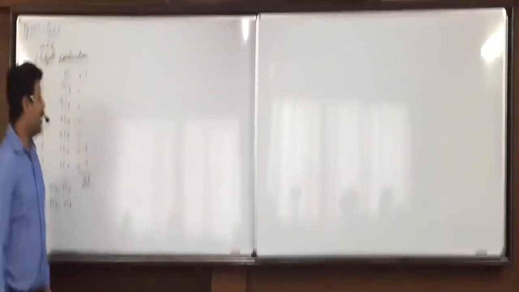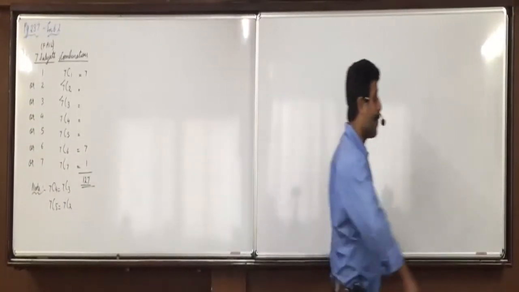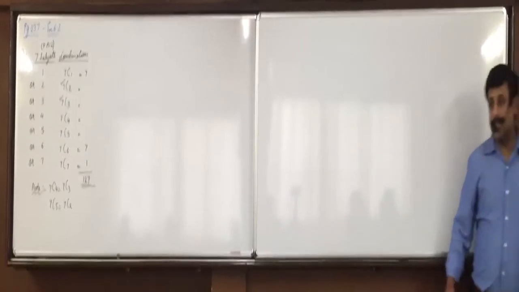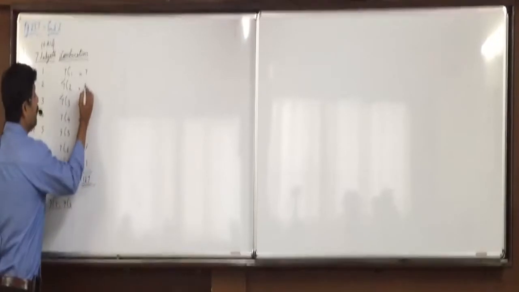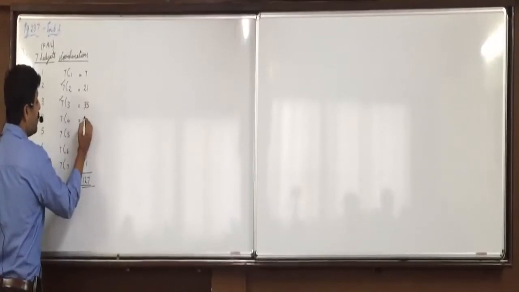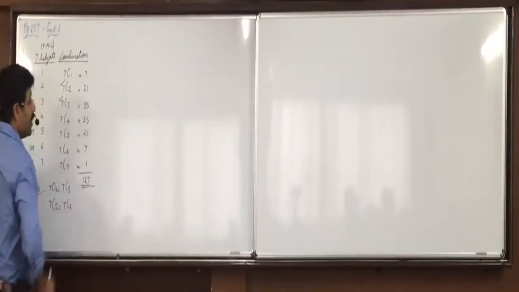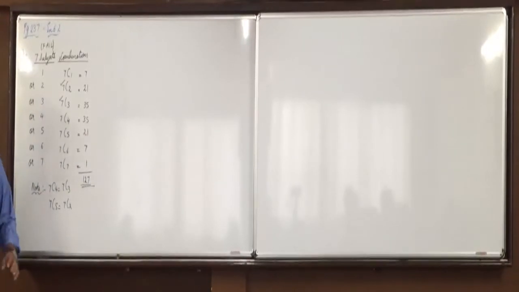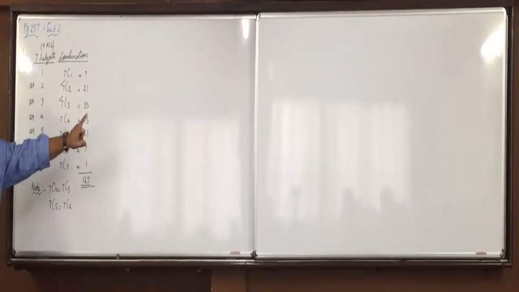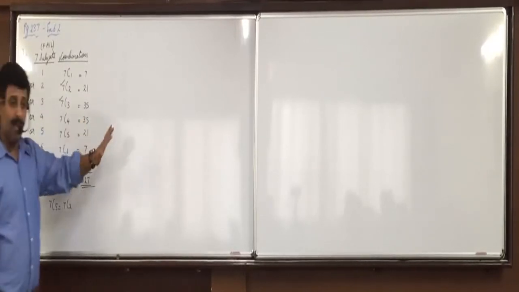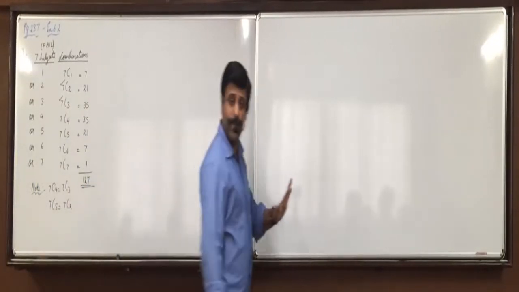Completed. Able to get 127? See here, your 7C2 is 21, 35, 35, 21. Anyone who does not get 21 and 35 wants me to show it on the board? Calculation of NCR. Formula of NCR is clear to every one of you?